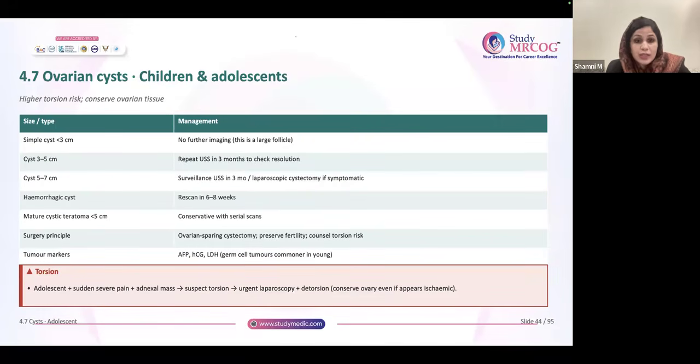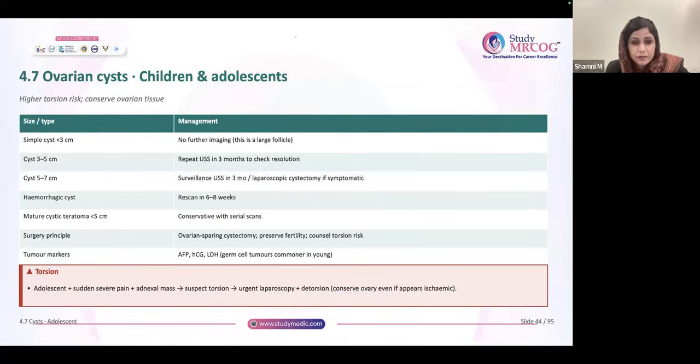Okay, now comes children and adolescents. This is also very important. So in children and adolescents, the size cutoffs are a little different. It is mentioned that for a cyst less than 3 centimeter, no further imaging is required. Remember, for premenopausal cyst, it was less than 5 centimeter, and here it is less than 3 centimeter. However, for 3 to 5 centimeter, we have to repeat an ultrasound in 3 months.